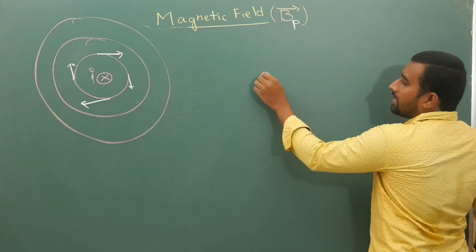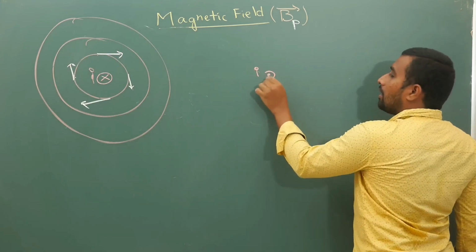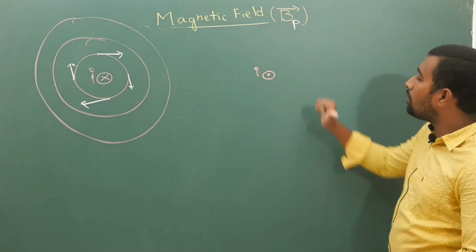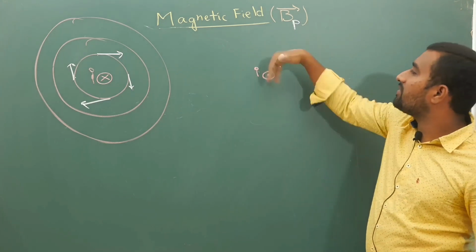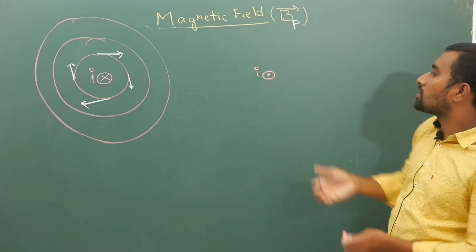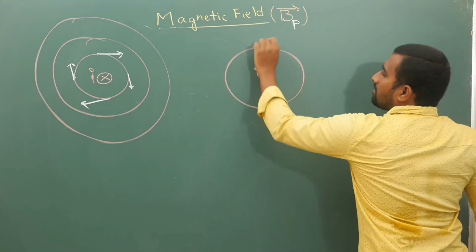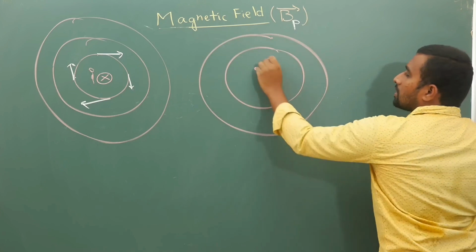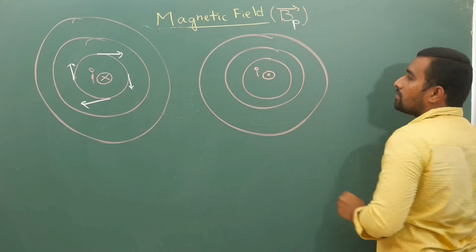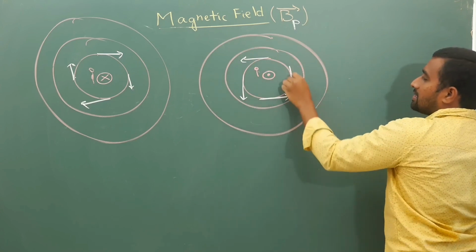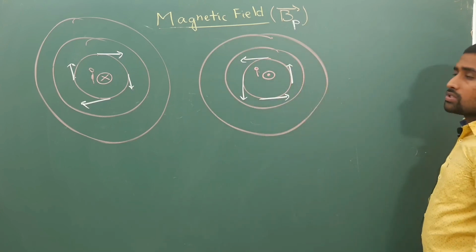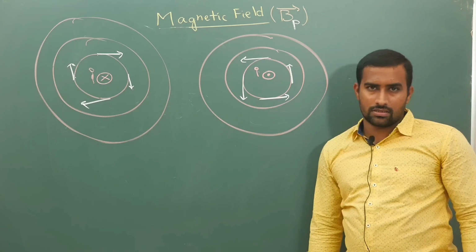Now if your current carrying wire is carrying current out of the plane, the thumb should be coming out. If the thumb is coming out, your field lines will be like this. So obviously you have to draw concentric circles like this. At whichever point you want the field, your field direction is like this here, like this here. So this is because of straight wires.